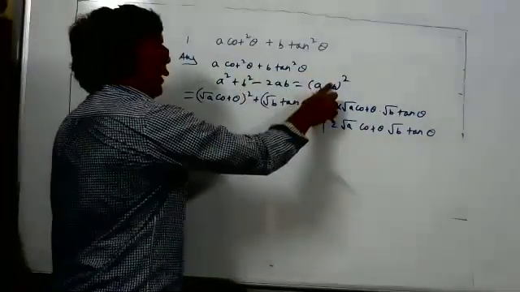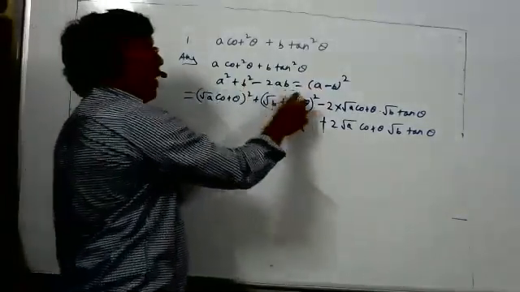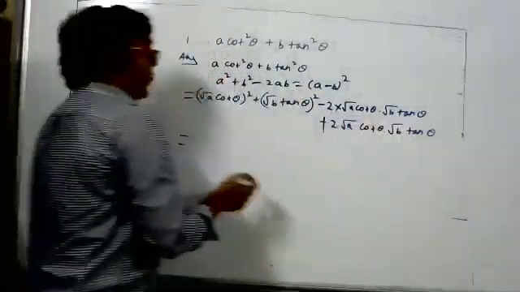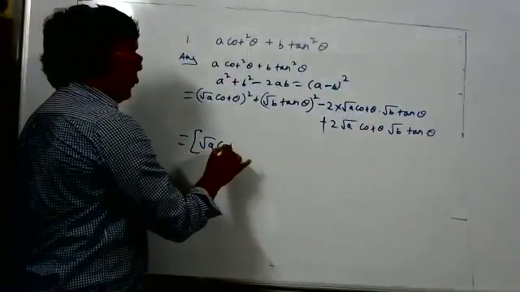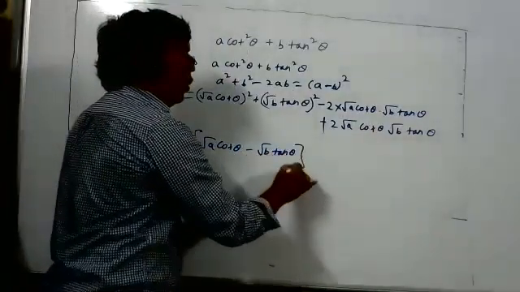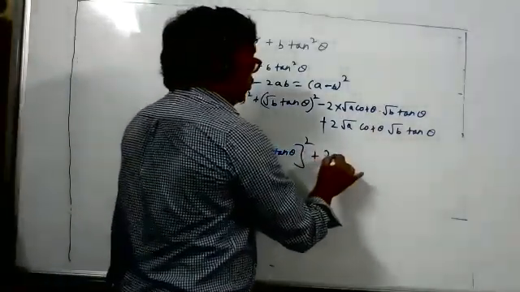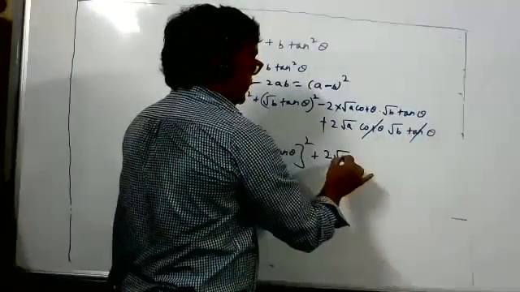This formula I will use, A minus B. A square plus B square minus 2AB is equal to A minus B whole square, plus 2 cot theta and tan theta will get cancelled.